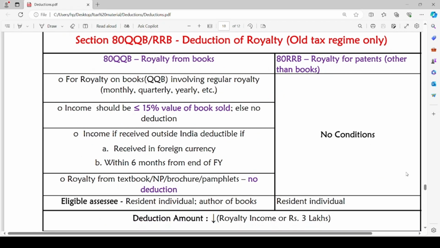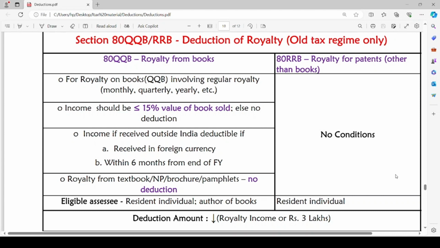Now let us move to the next section, that is section 80QQB or 80RRB. Let us discuss both the sections simultaneously. These sections are regarding deduction with respect to royalty paid. And deduction under these sections can be claimed only by an assessee who is paying tax under the optional tax regime. 80QQB is regarding royalty from books, and 80RRB is regarding deduction for royalty for patents other than books.